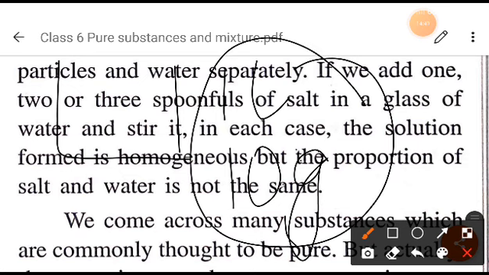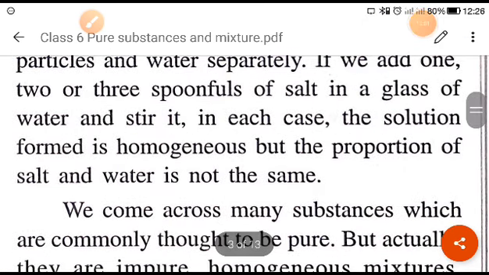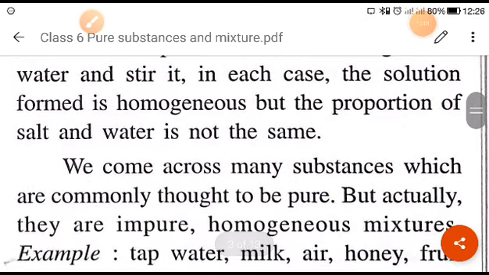The proportion is not the same, but the solution formed is homogeneous, because the salt or sugar will be uniformly mixed in the solution, right? Salt and water will be equally mixed.